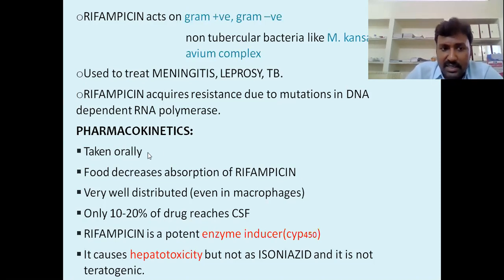Pharmacokinetics: it is well absorbed orally, but food decreases the absorption of rifampicin. It is well distributed, but only 10 to 20% of the drug reaches the cerebrospinal fluid. Rifampicin is a potent enzyme inducer. It causes hepatotoxicity, but not as much as isoniazid, and it is not teratogenic.